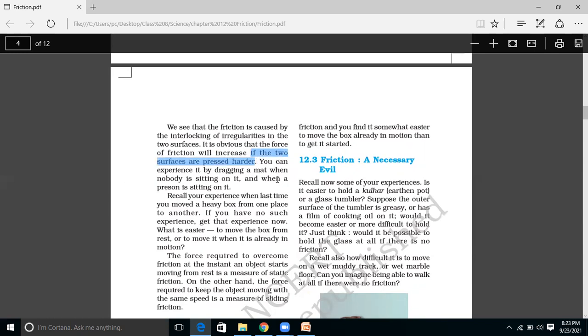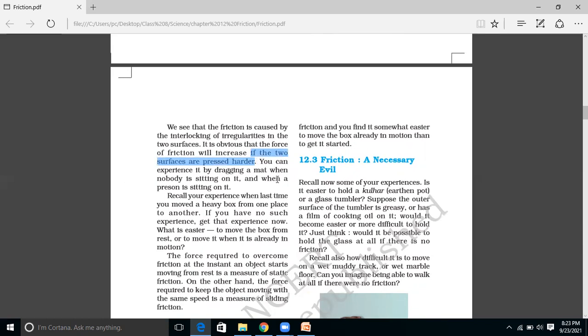So in case two surfaces are pressed hard together, I can give an example of a mat. In case nobody is sitting on it, what happens? I can easily drag it. But in case someone is sitting on it, अगर कोई बैठ रहा है तो वही मैट मुझे उठाने में ज्यादा मेहनत लगेगी in order to drag that surface. It is because now both the surfaces are pressed harder together.